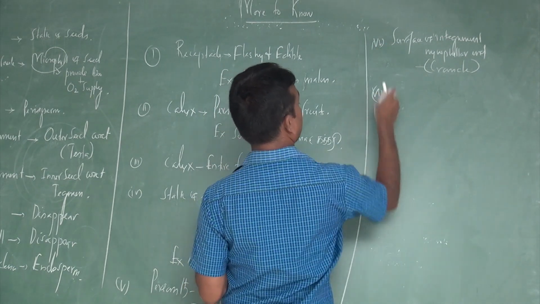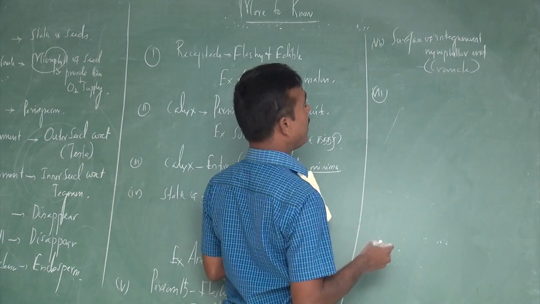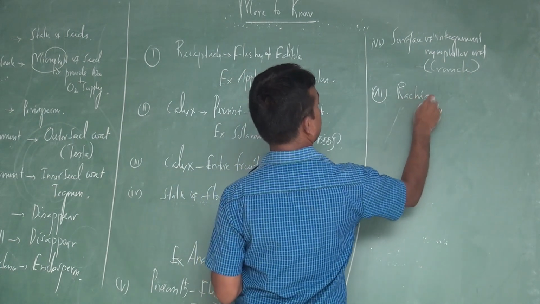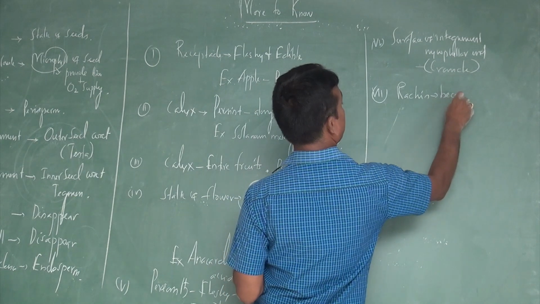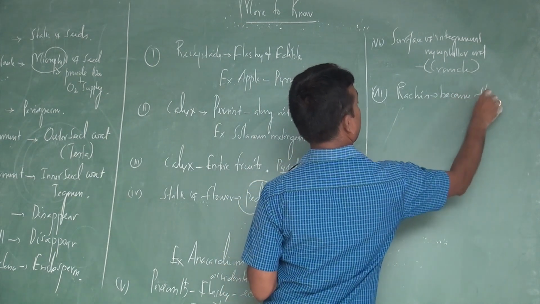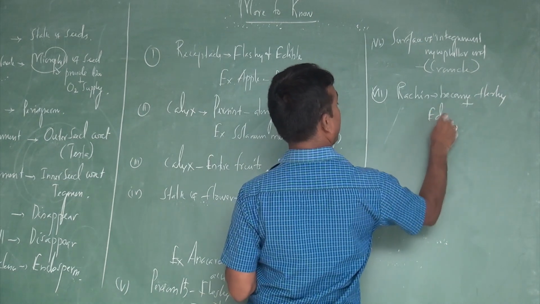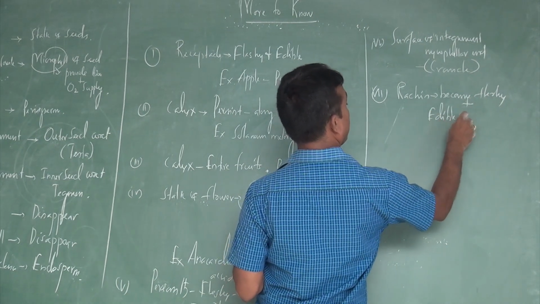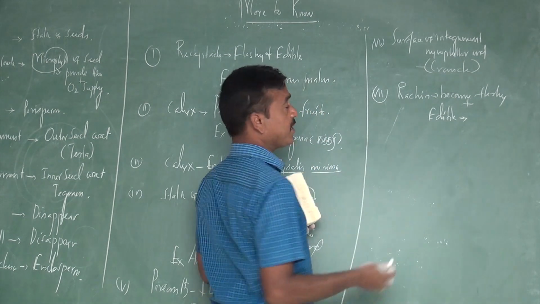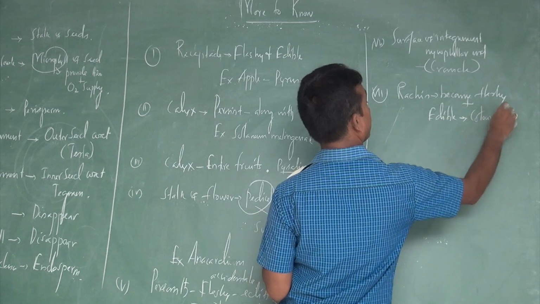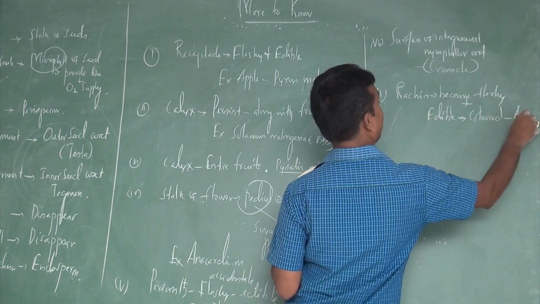Seventh one, in some plants the rachis becomes fleshy as well as edible. Later it becomes colored. That is commonly called aril.